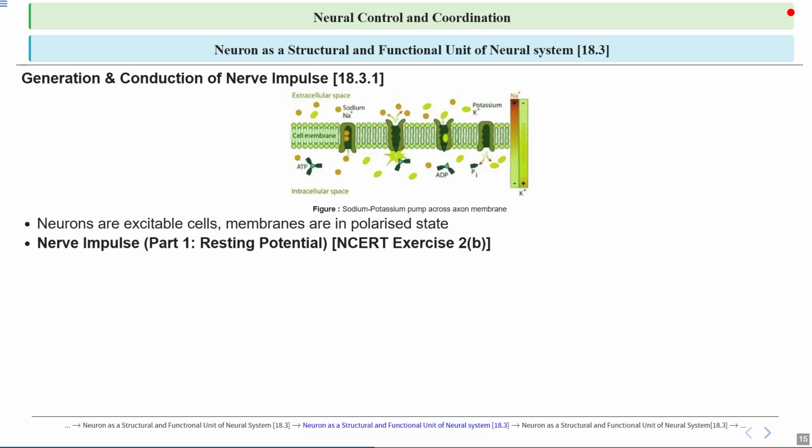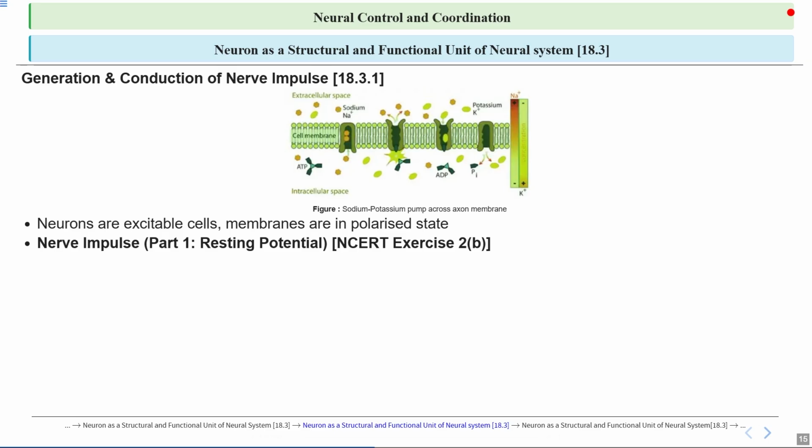So, when a neuron is in resting state, this is very important. You have to listen carefully. When a neuron is in the resting state, it means it is not transmitting any signal. During this time, the inside of the neuron is negatively charged compared to the outside due to the movement of ions like potassium and sodium across the cell membrane.